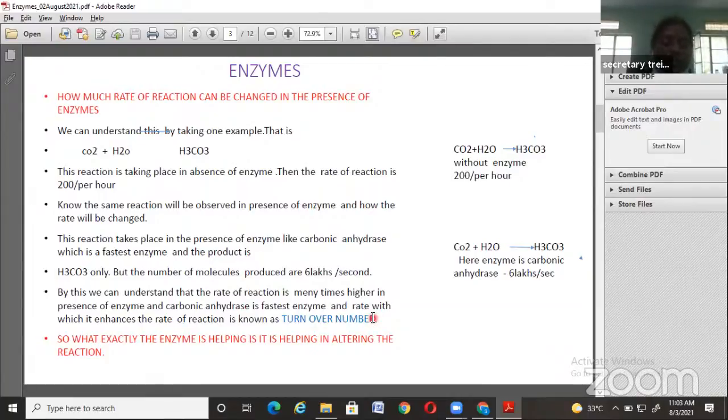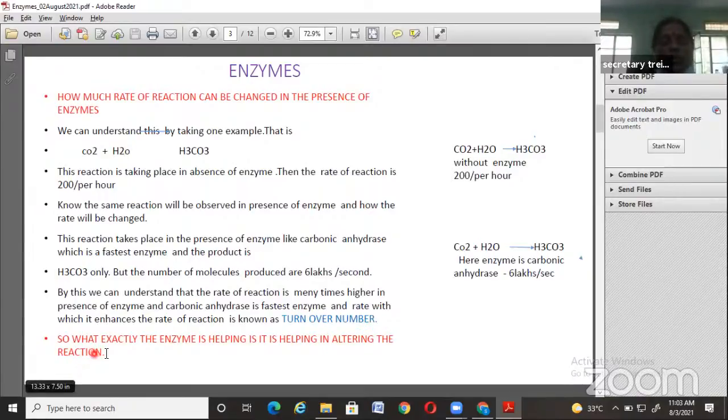It comes for 1 mark in multiple choice questions. So try to remember this point: turnover number. So finally, what can we say?